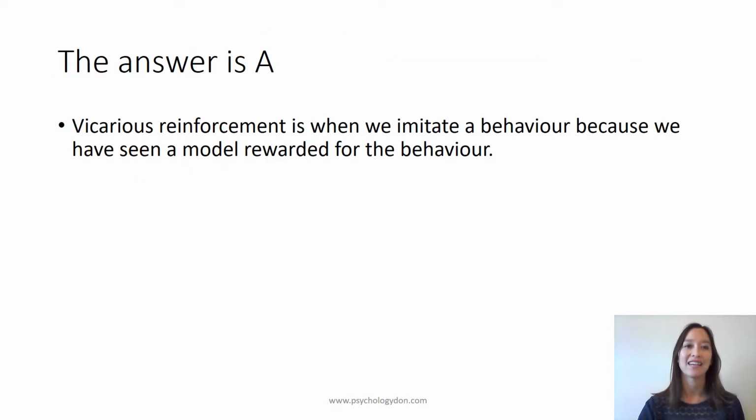The answer is A. Vicarious reinforcement is when we imitate a behaviour because we have seen a model rewarded for the behaviour.